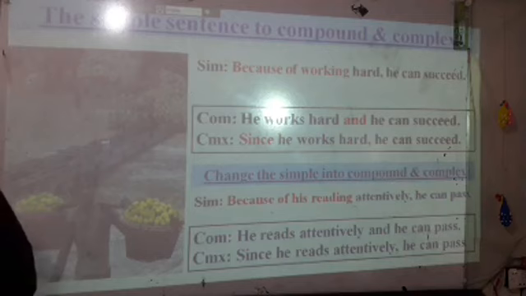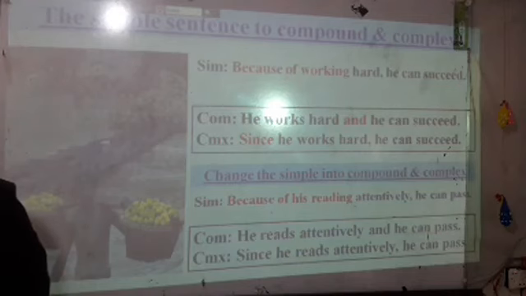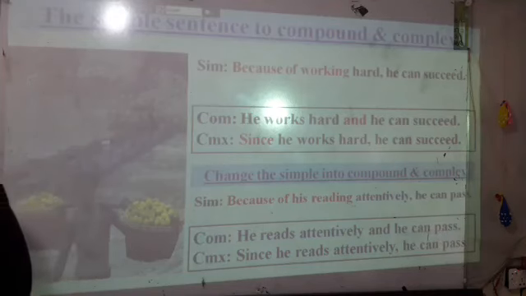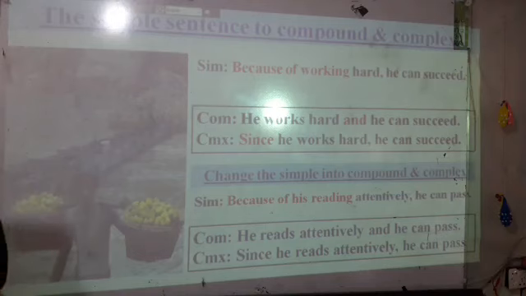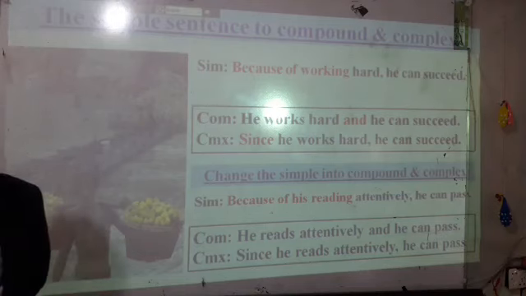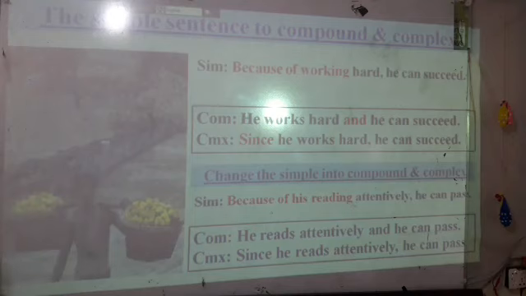This is how to recognize simple, compound and complex. When you look at because of, that is simple. When you find and, it is a compound sentence, and when you find since, it is a complex sentence.